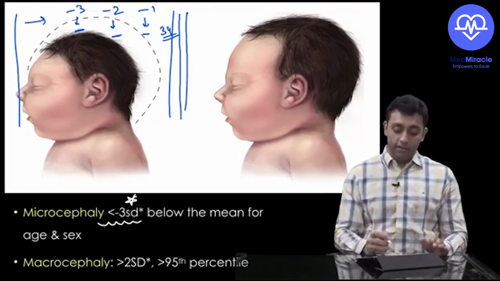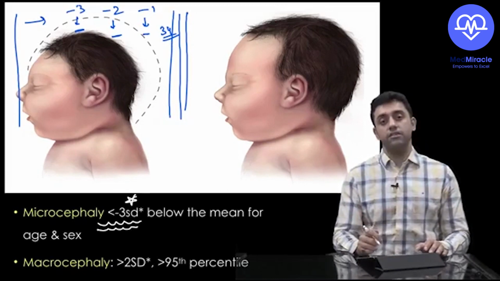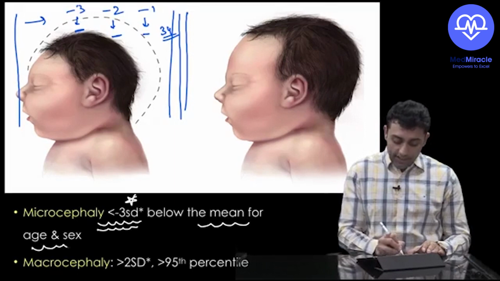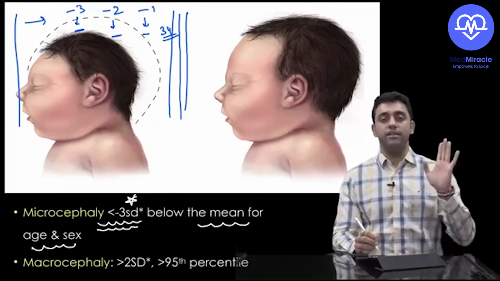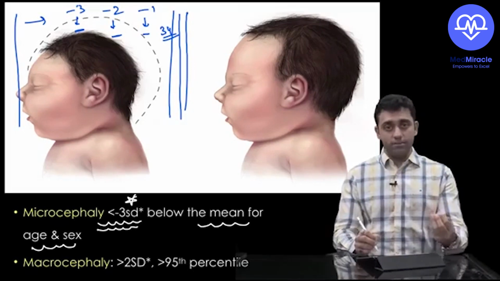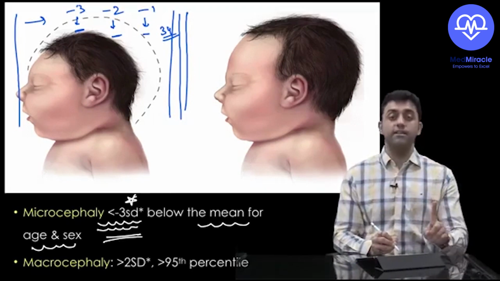Any baby landing below -3 standard deviation of the mean for age and sex, I define as a proper case of microcephaly. For your PG purpose, microcephaly is head circumference less than -3 standard deviation.